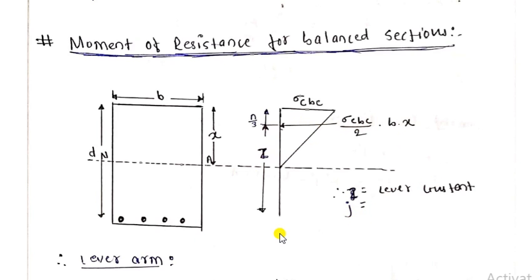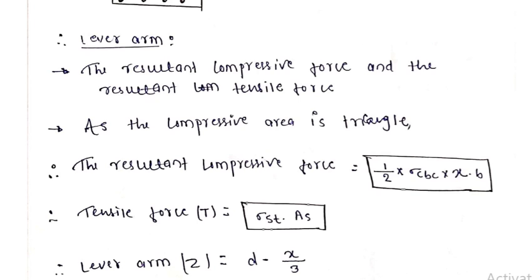So let's derive the formula for the moment of resistance of the beam section. Hope you have understood moment of resistance. For a material having more moment of resistance, it is very difficult to deform or bend. The lever arm is the distance between the resultant compressive force and the resultant tensile force.